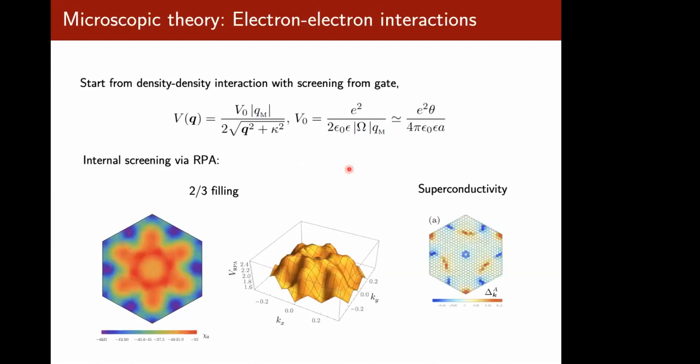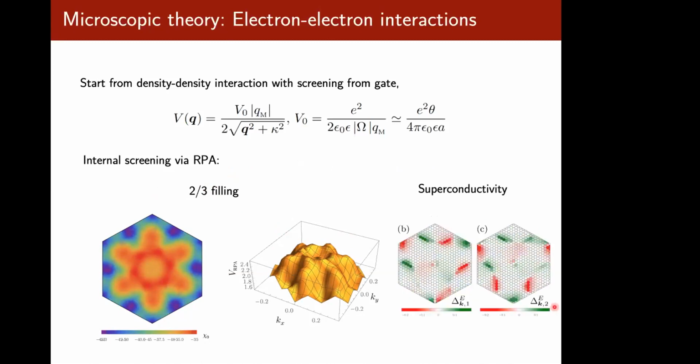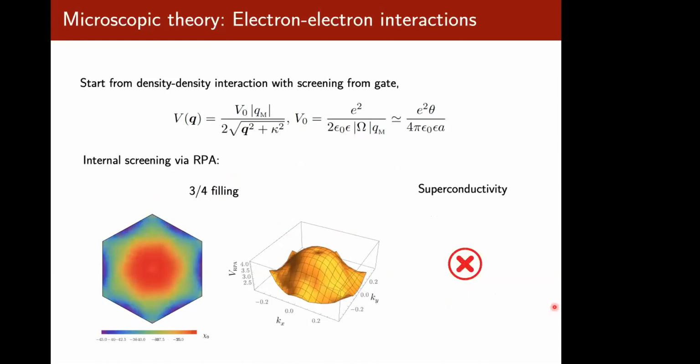Whereas once you get close to 2/3 filling, the renormalized potential develops a trough, and this can lead to pairing even though the interaction is repulsive. In this case as well, we find that the leading instability transforms under the A channel, whereas the subleading transform under the E. On doping away from this filling to slightly higher filling, say 3/4, the superconductivity quickly vanishes. And this is strikingly similar to what people see in experiments, at least.